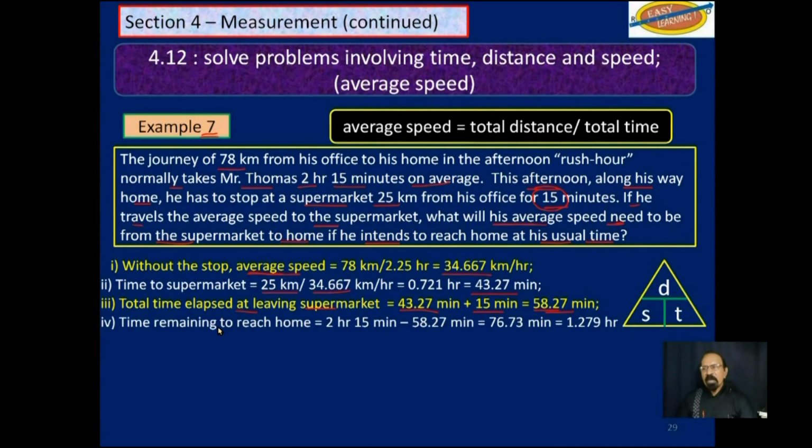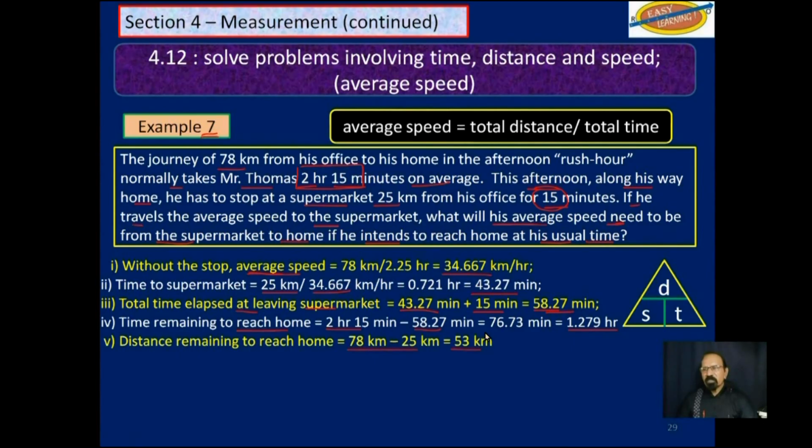Now the time remaining to reach home, remember he normally takes 2 hours and 15 minutes. So from the 2 hours and 15 minutes, we will subtract the time that he traveled to the supermarket plus the time he spent at the supermarket, and that leaves him a time of 1.279 hours.